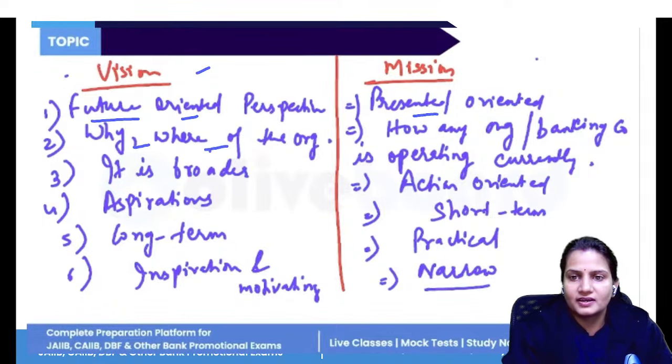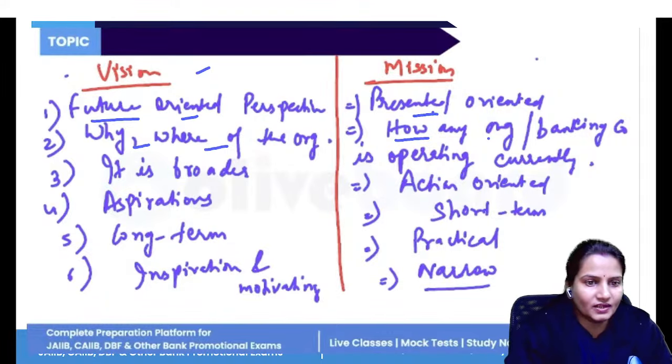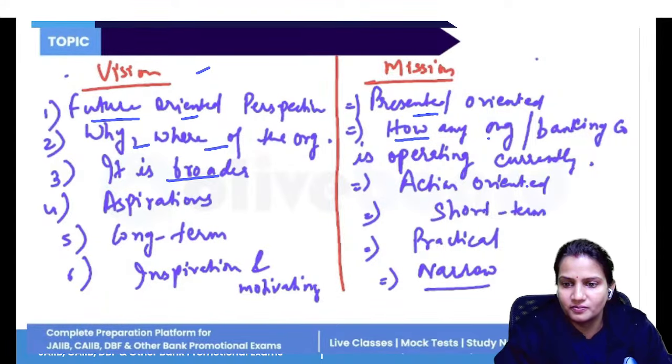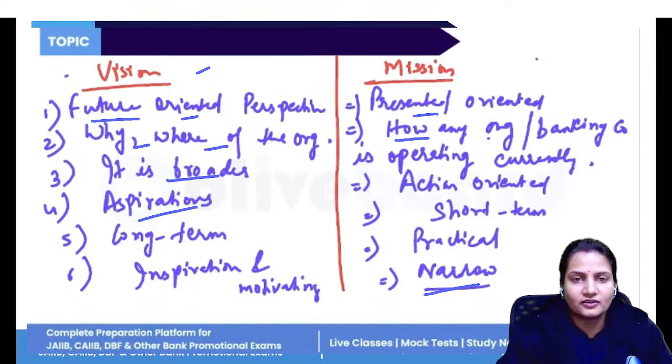Vision is the why, where of the organization; mission is the how of the organization, how we can make it happen. Vision has a broader scope, mission has a narrow scope. Vision is aspirations, it talks about big things, aspirations about the future. Mission talks about being action oriented.